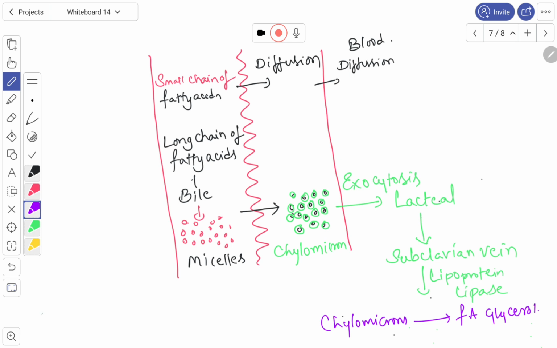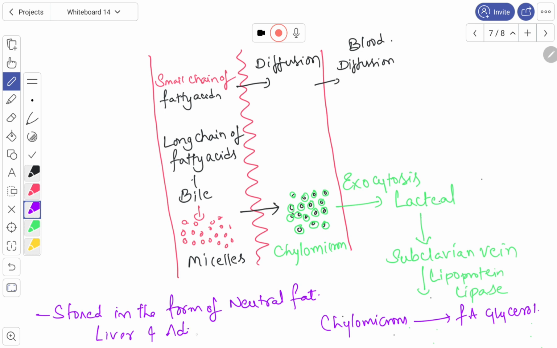These fatty acids and glycerol are stored in the form of neutral fat. Where are they stored? They are stored as neutral fat in the liver and adipocytes. So this completes the digestion of the long chain fatty acids.